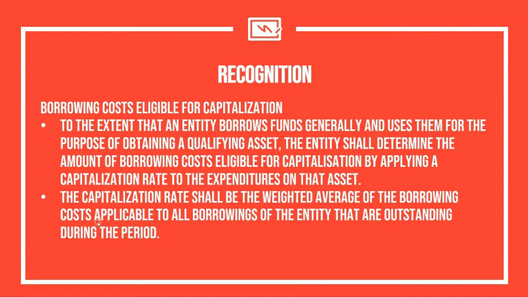What you need to do is to compute for the overall interest. And then, once you get the total interest, you divide it by the total principal. That's the capitalization rate. So the capitalization rate will be multiplied to the weighted average costs incurred in the preparation of the qualifying asset. So usually this is done by determining the costs in January, for example, for a given month. So if, let's say, the cost was incurred January 1 of the current year, the weight